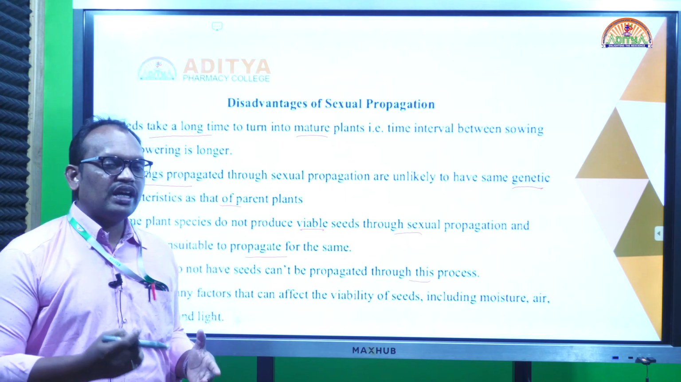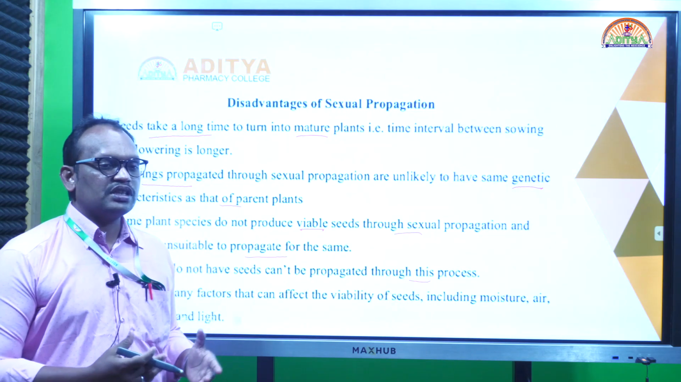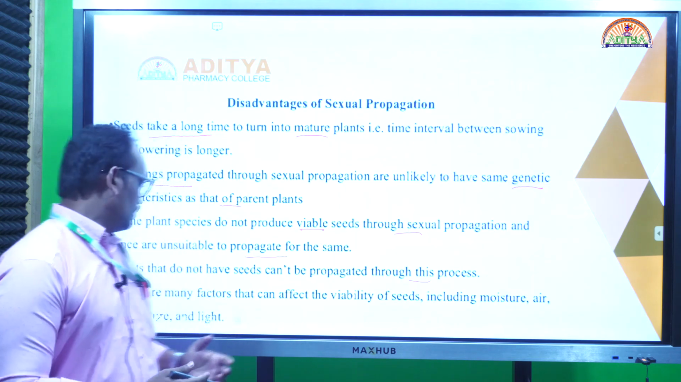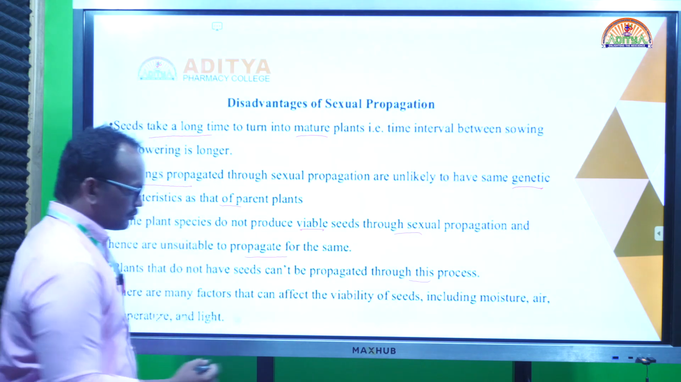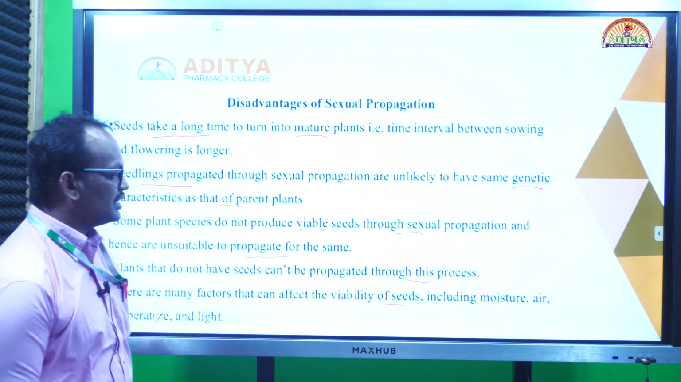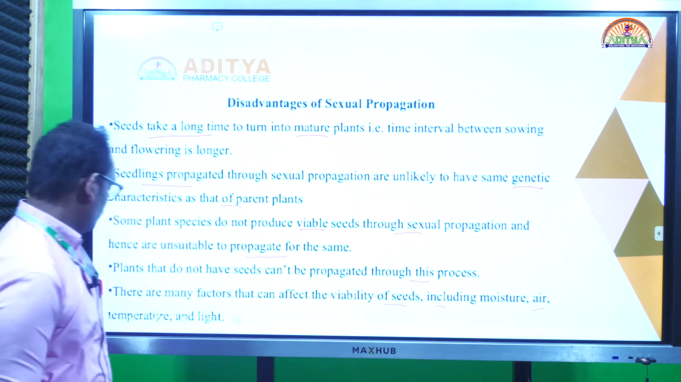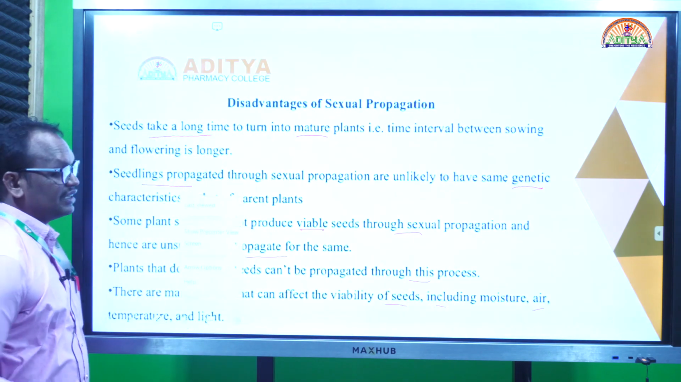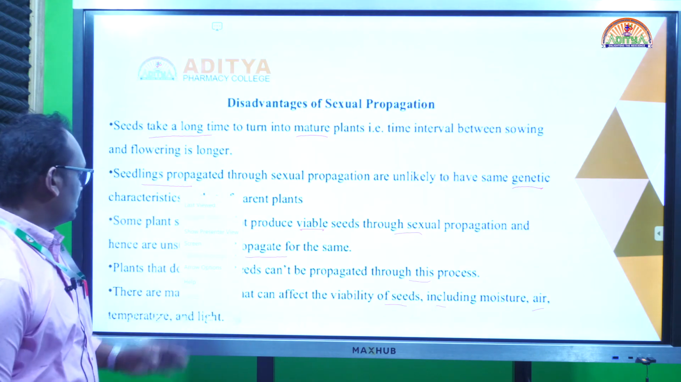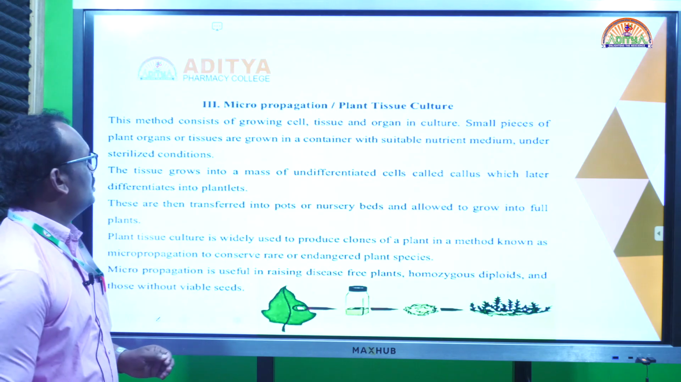Even banana has seeds, but the seeds do not have viability. So we use suckers as the vegetative part for cultivation. There are many factors affecting the germination of seeds, including moisture, air, germination power, dormancy, and even light. These factors can affect the viability of the seed germination.